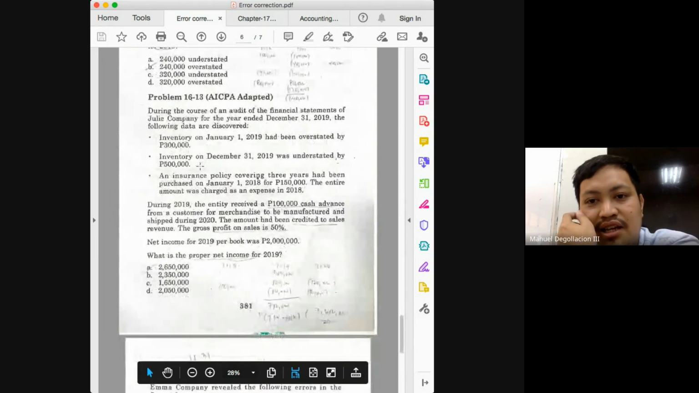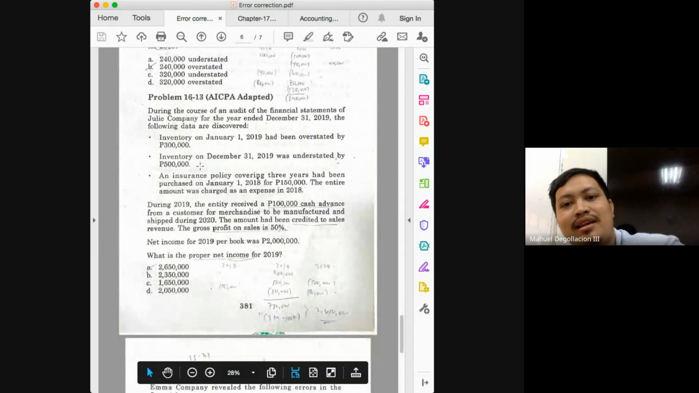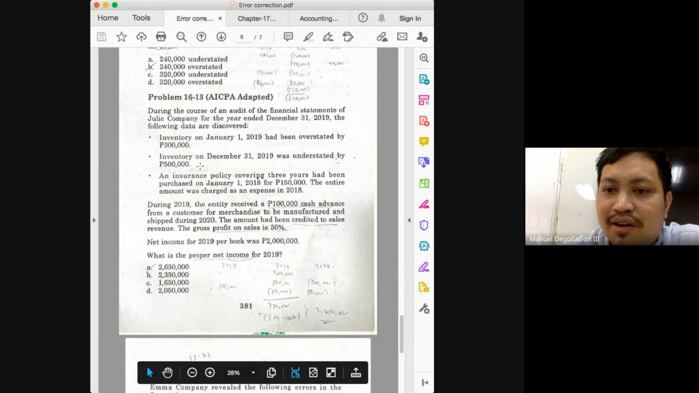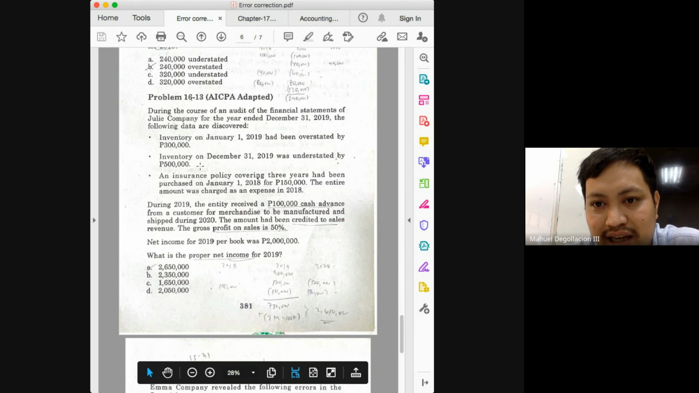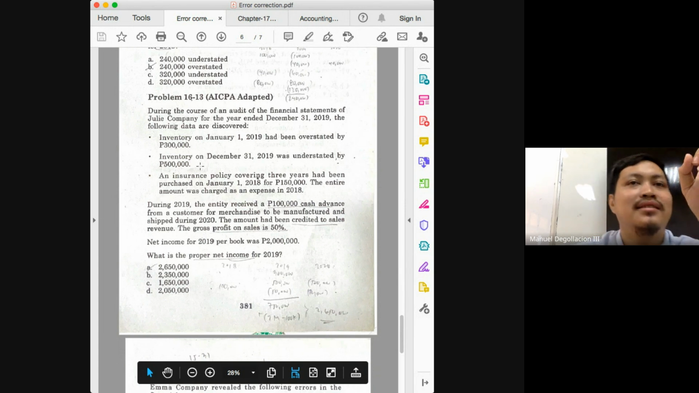Let's proceed to 16-13. What is the proper net income? During the course of an audit, the following data are discovered. Inventory in January 1 is overstated. Inventory on December 31 is understated. Class, make sure you know the analysis, not just our summarized rule. Okay, if you forget the summarized rule and you switch them, then everything would be wrong, class.